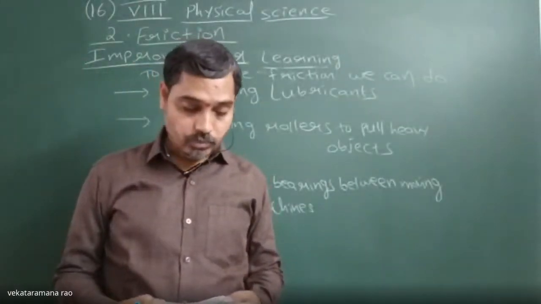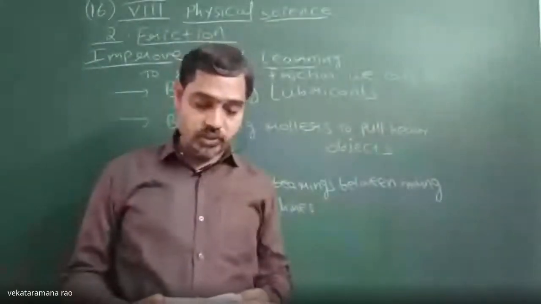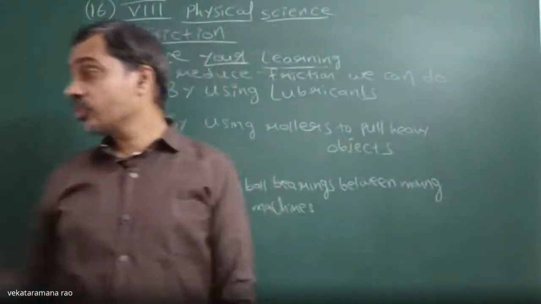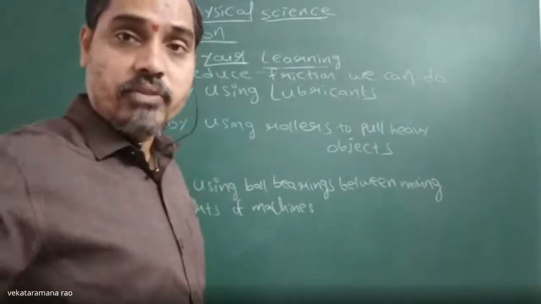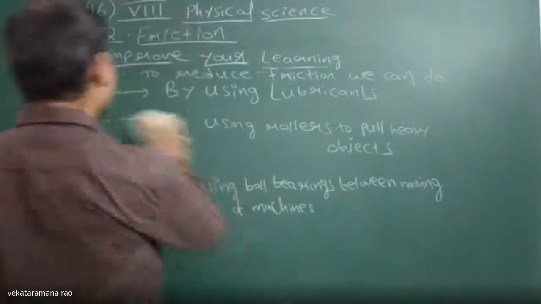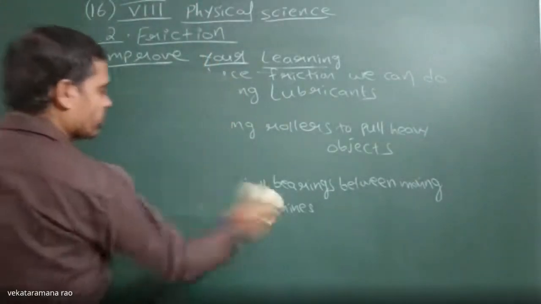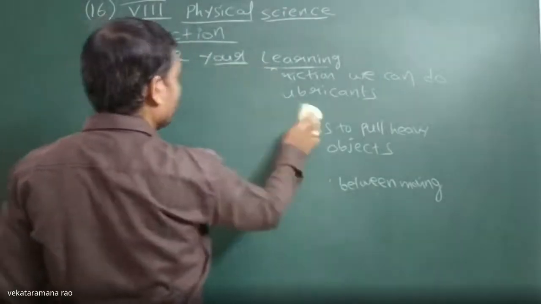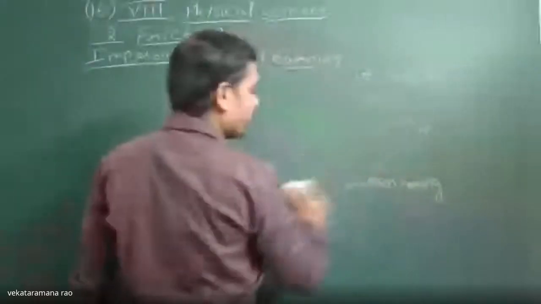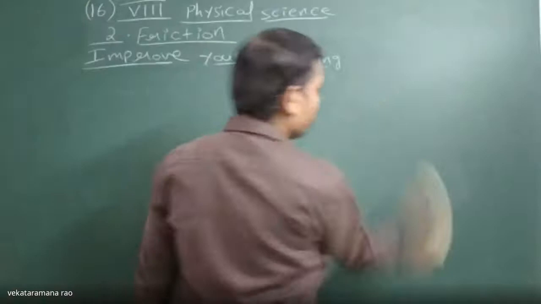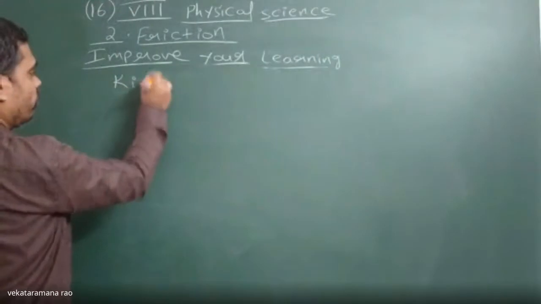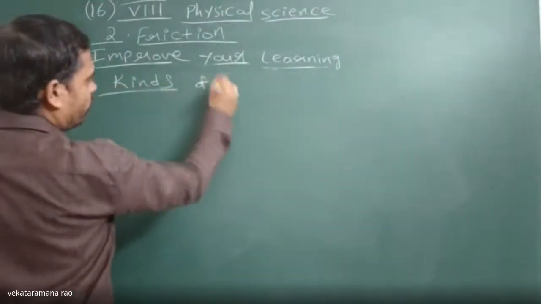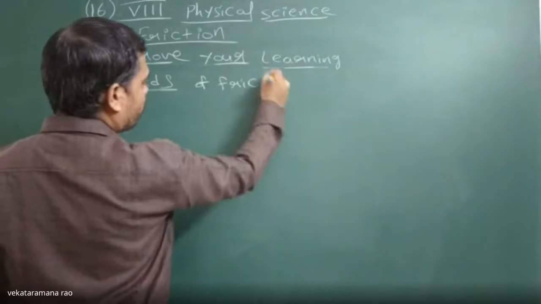Next, what kinds of friction do you know? Now we are discussing kinds of friction. The different kinds of friction are static friction, sliding friction, and fluid friction, under which come air friction and water or liquid friction. What are the kinds of friction we have?